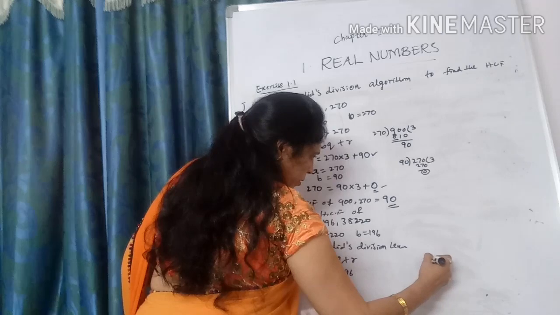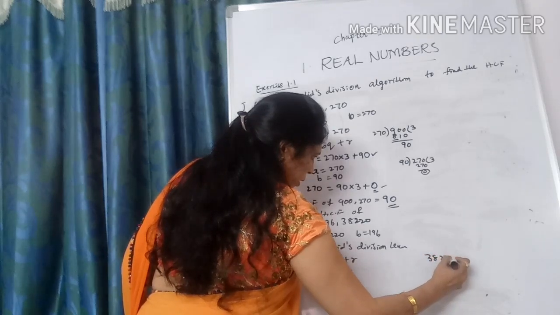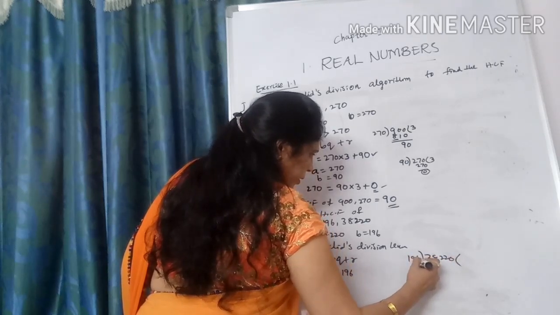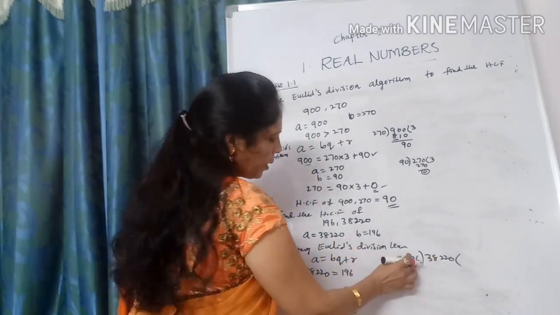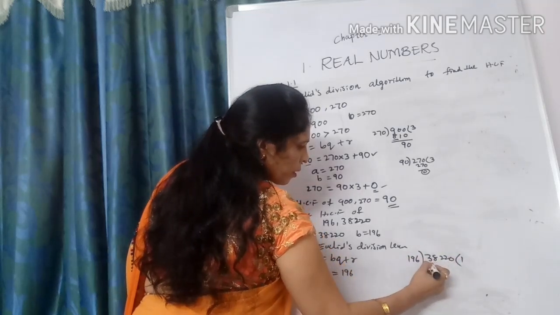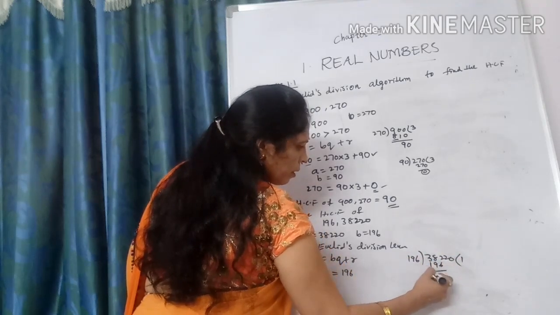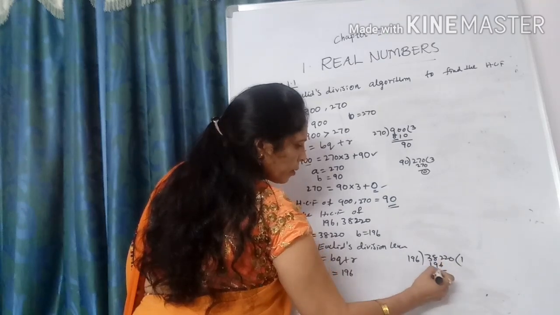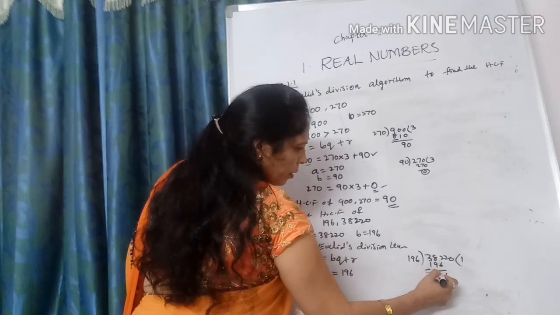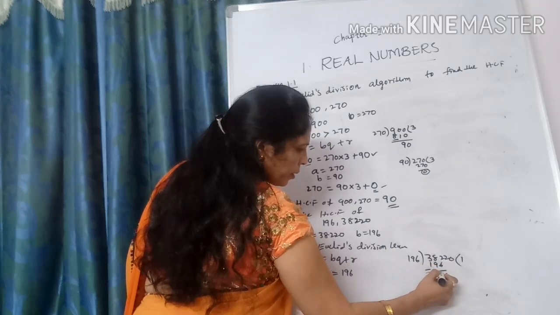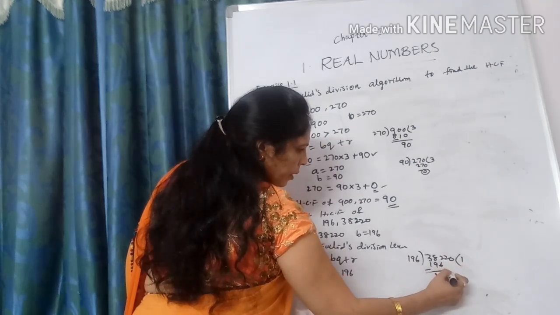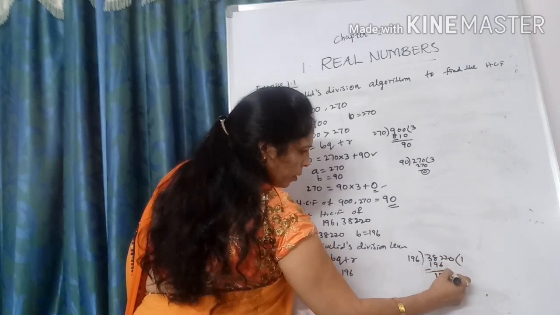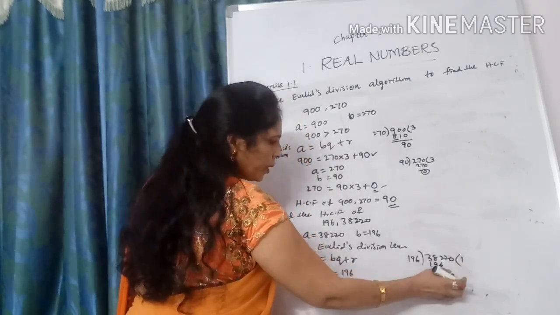How many times does 196 go into 38,220? Take 196, one time. What is the remainder? Take one more, bring down 2 here.